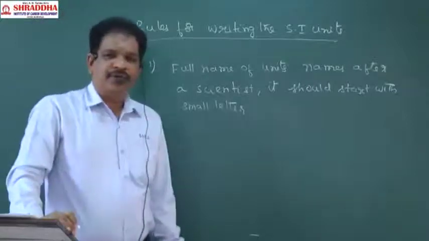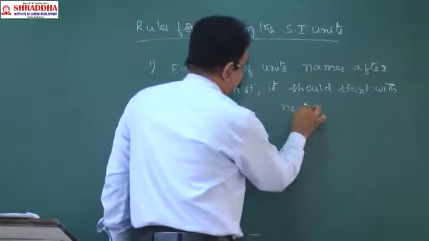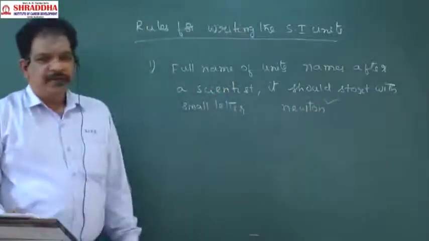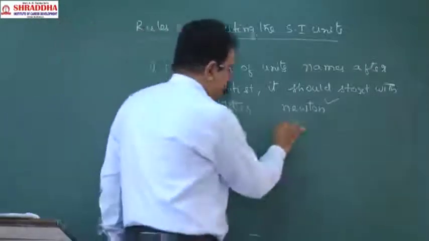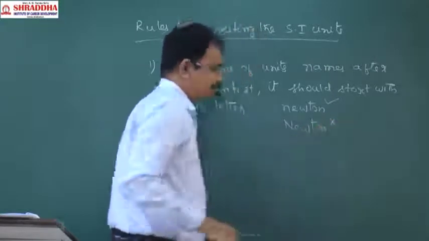For example, newton. We have to write newton like this. This is correct. If you write Newton with a capital, that is wrong.